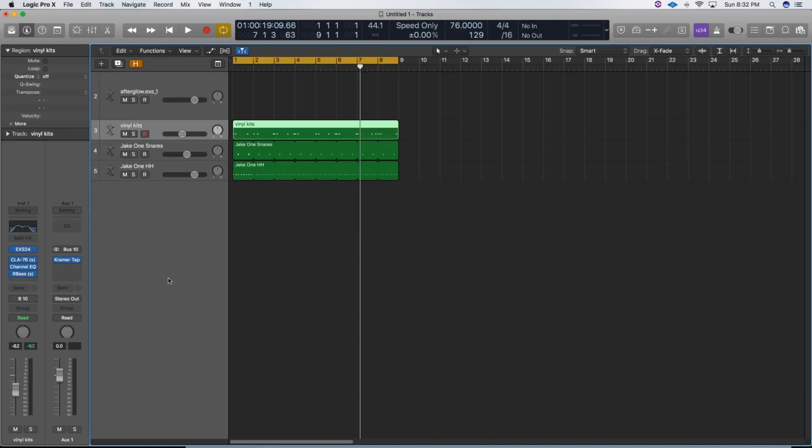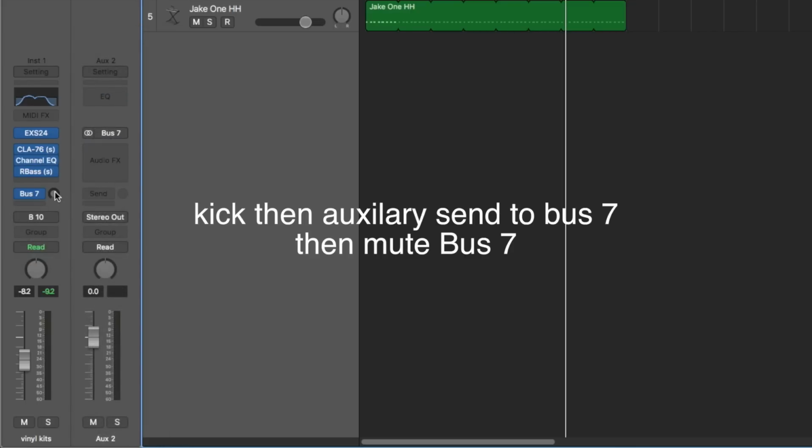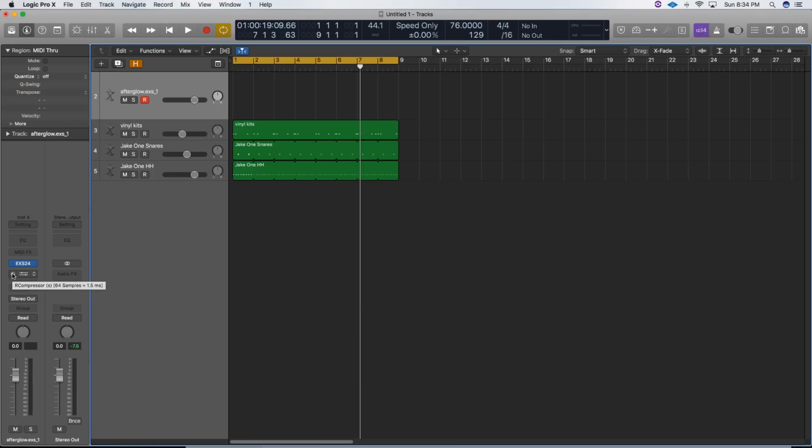The last thing I like to do is I like to put a send on my kick drum and I like to send it to bus 7. I option click the dial and I set it to unity and then I mute the track itself. This is going to give me a kick sidechain track that I can later on use on the record that we're flipping. Now that we've done all that, we can move on to the main sample itself.